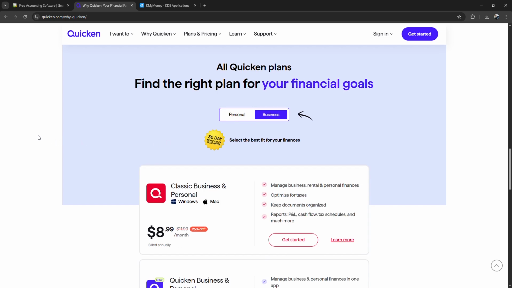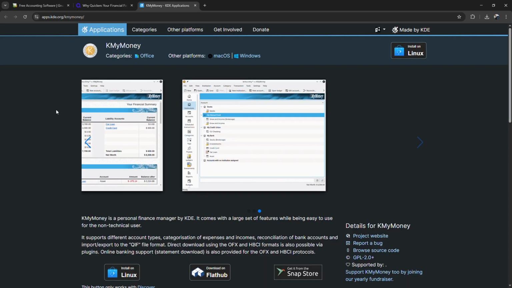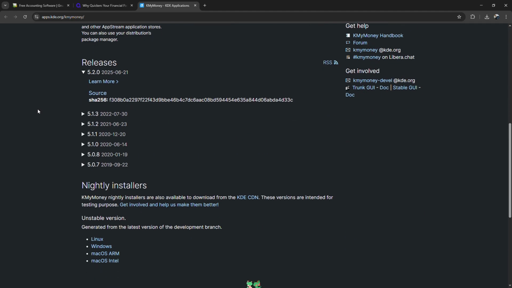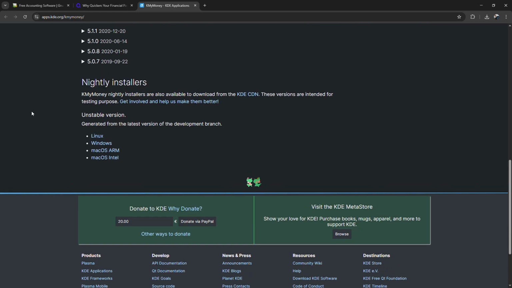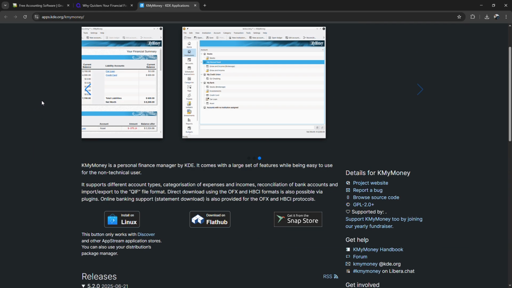Then there's KMyMoney, also free and open source. It feels more beginner friendly than GnuCash and is especially nice for Linux users. But it's not as feature packed, especially for businesses.